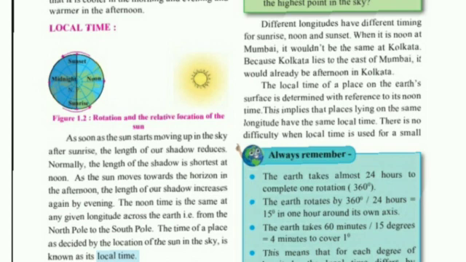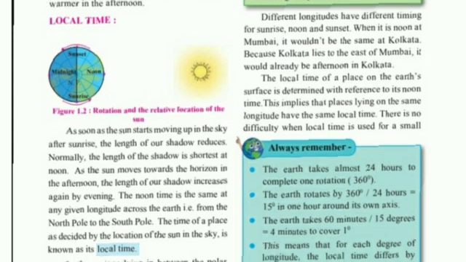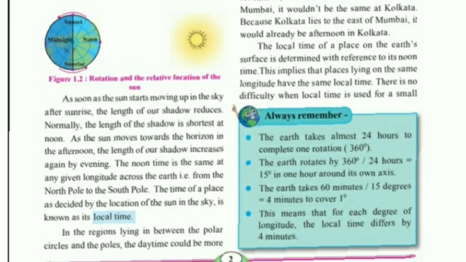The noon time is the same at any given longitude across the earth, that is from the North Pole to the South Pole. The time of a place, as decided by the location of the sun in the sky, is known as local time. So when the sun moves up in the sky after sunrise, the length of our shadow reduces. In the afternoon, the sun moves towards the horizon, so the shadow increases again by evening.